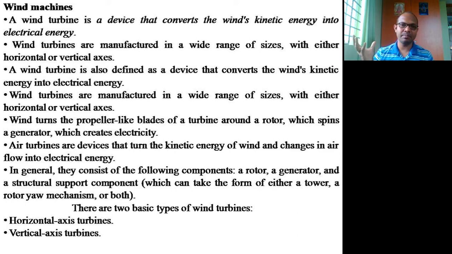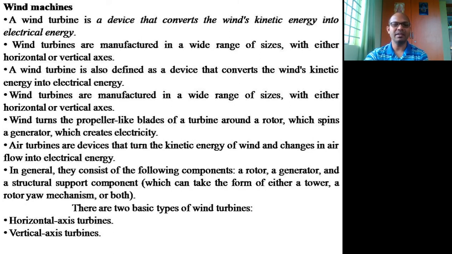If the wind is blowing at 5 meters per second and it increases to 6 meters per second, there is an increase of only 1 meter per second in the speed. But still, the power generated by these wind machines or turbines will be 60% more than the initial one. That is the beauty of wind turbines. From the same turbine, the annual production can also be increased by around 30 to 40%.